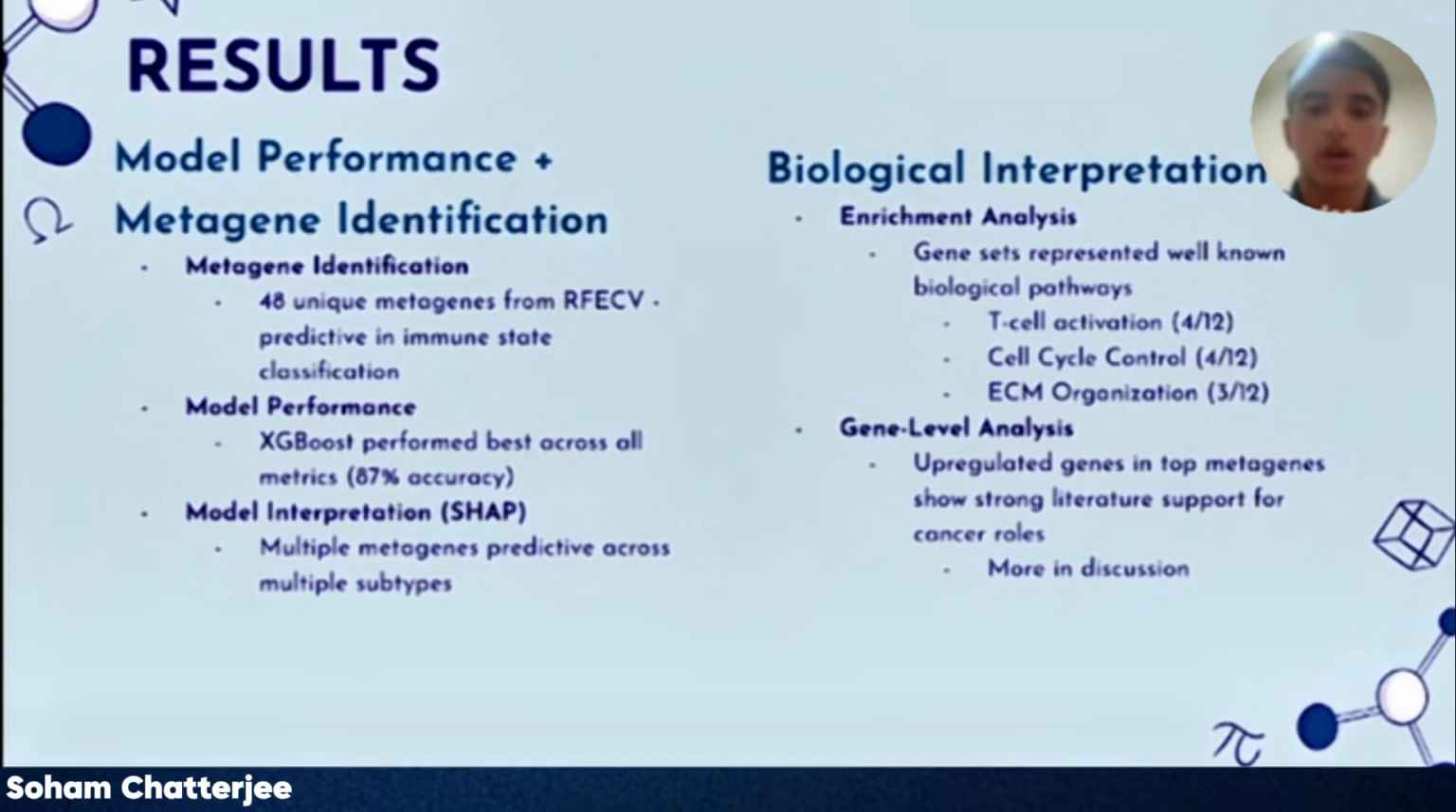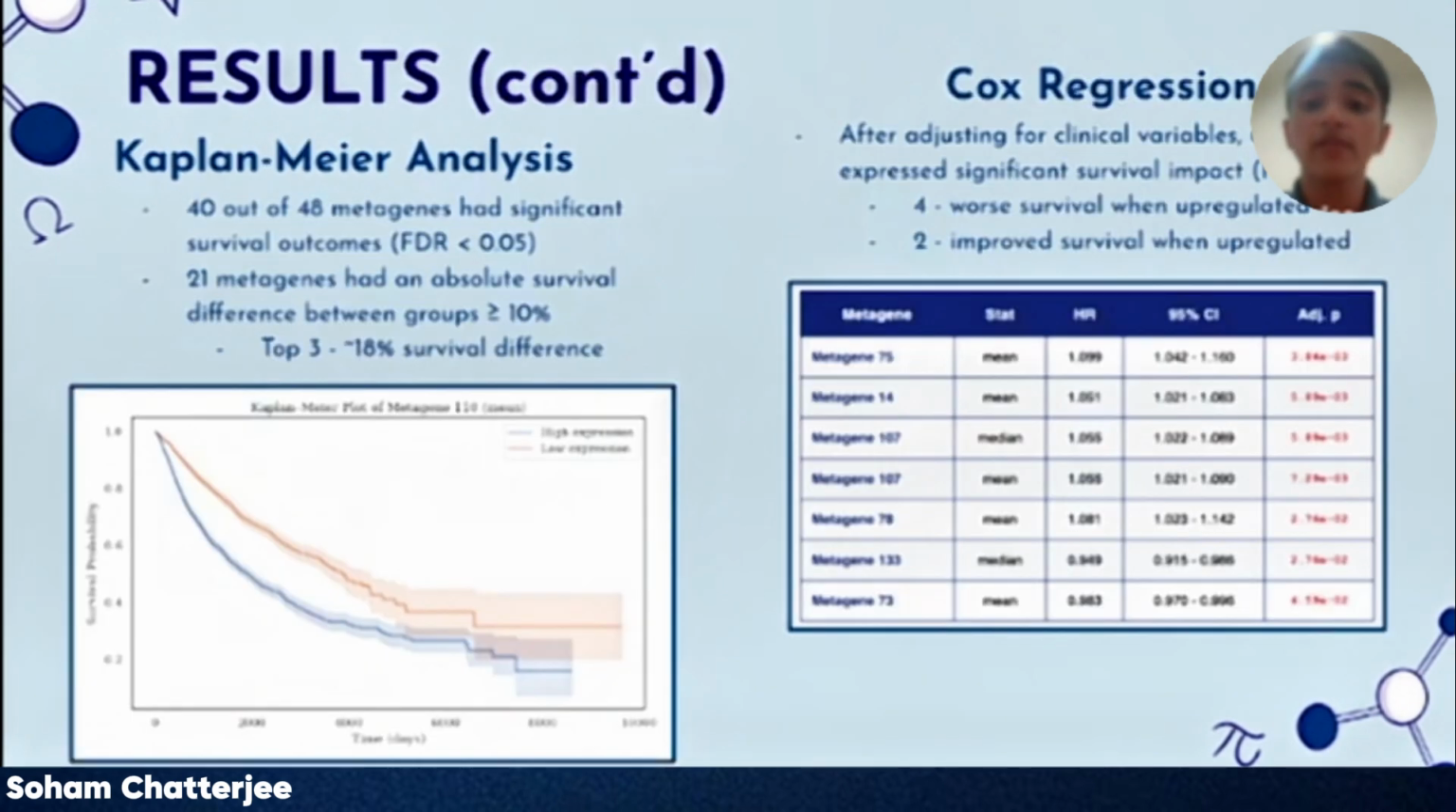I'll go a lot deeper on the biological insights later in the discussion. Now, survival analysis showed many promising results. 40 out of the 48 metagenes showed statistically significant outcomes when overexpressed or underexpressed. Of these, 21 metagenes had an absolute survival difference between the high and low expression groups greater than or equal to 10%, and the top three metagenes had an 18% absolute survival difference.